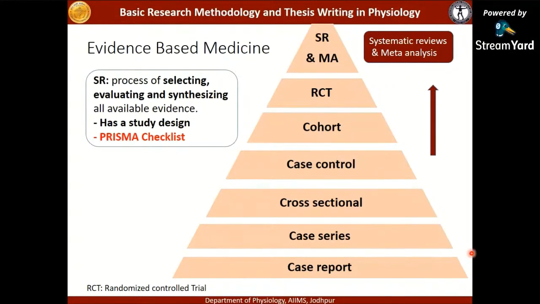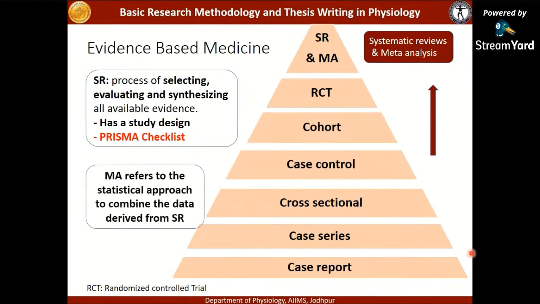These already published papers are taken and included in the study in a definite design to form the systematic reviews. If I want to know which drug works best in diabetes, I will search the literature, take all the evidence which is available, then synthesize them in a coherent manner, follow a design, and then I will come up with a systematic review. So this is to be reported with the PRISMA checklist.